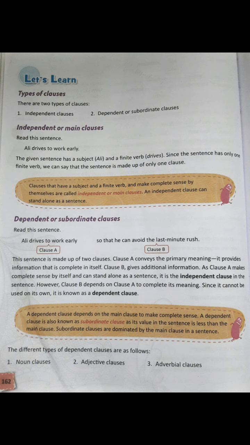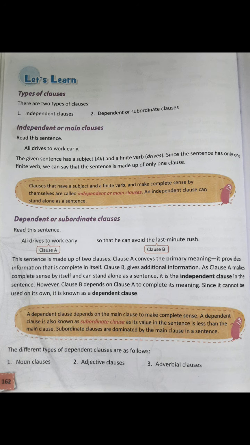Clauses that have a subject and a finite verb and make complete sense by themselves are called independent or main clauses. An independent clause can stand alone as a sentence. Why? Because we will get the complete meaning from the independent or main clause.